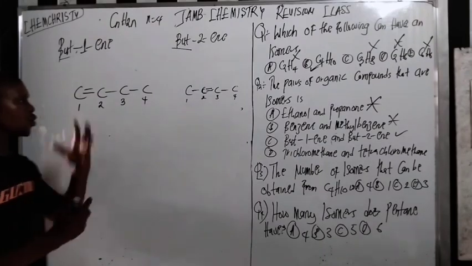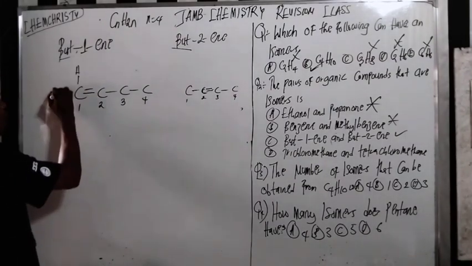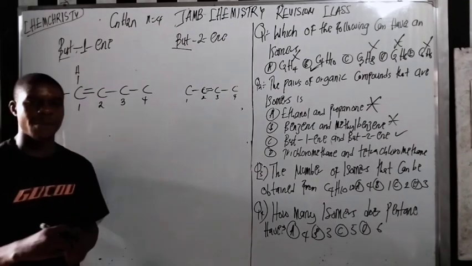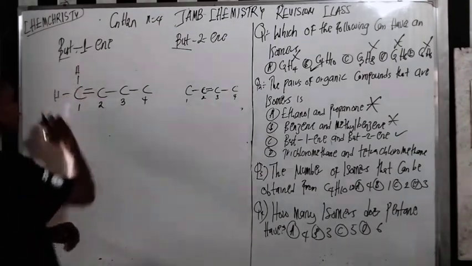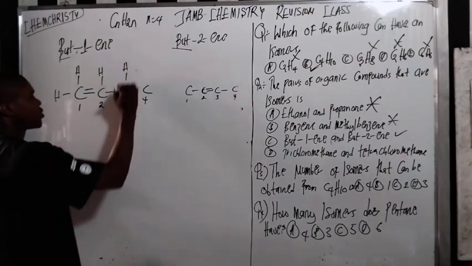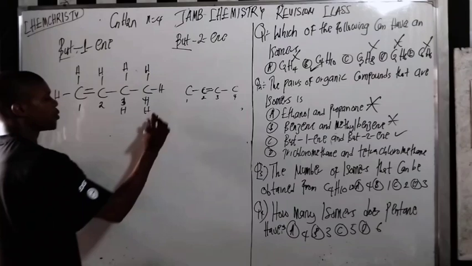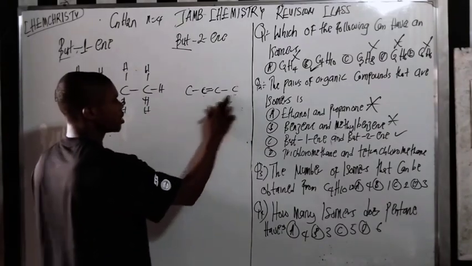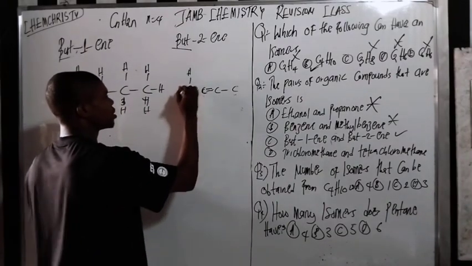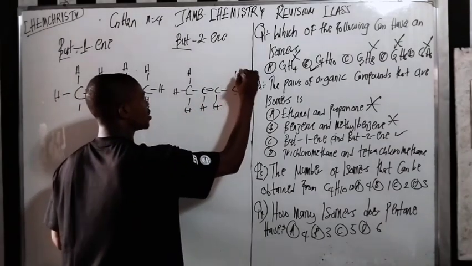Now the next one I want to do here is the hydrogen. 2 hydrogen will be here because carbon is tetravalent. That is, carbon wants to form 4 bonds. Here we have 1 hydrogen. Here we have 2 hydrogen to make 4 bonds. Here we have 3 hydrogen to make 4 bonds. Here it's going to be 3 hydrogen, and here 1 hydrogen, 3 hydrogen.